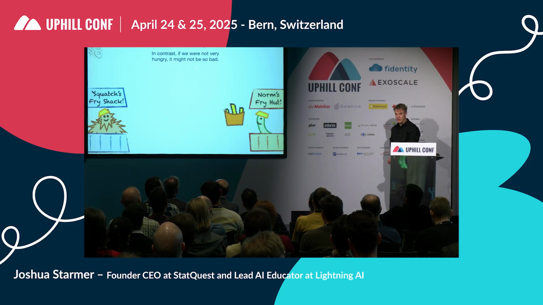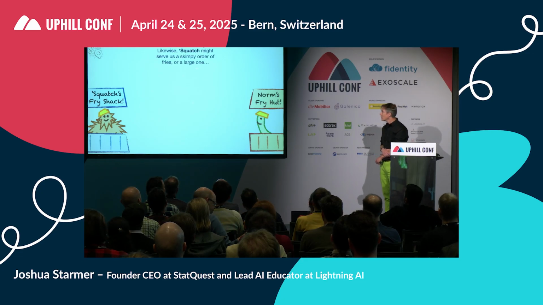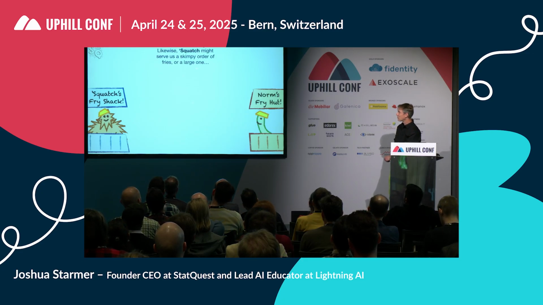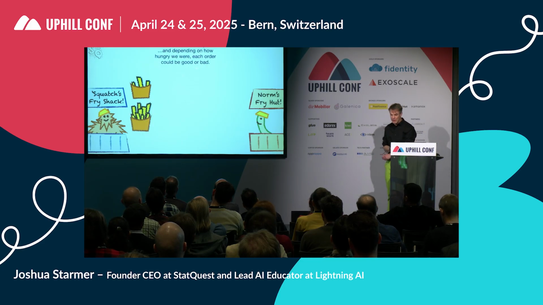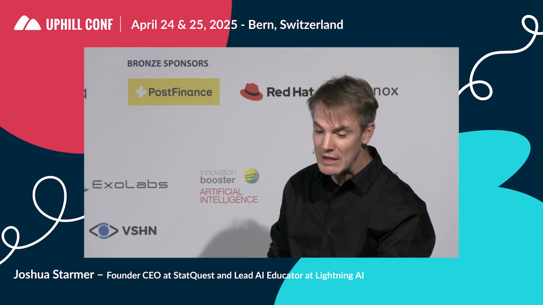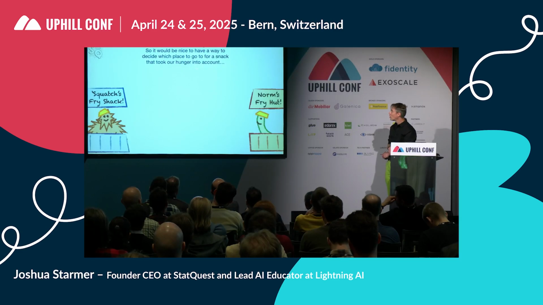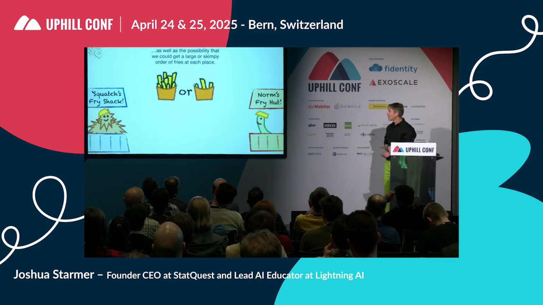Okay, in contrast, if we were not very hungry, it might not be so bad. Likewise, Squatch might serve us a skimpy order of fries or a large one. And depending on how hungry we were, each order could be good or bad. So it would be nice if we had a way to decide which place to go to for a snack that took hunger into account, as well as the possibility that we could get a large or skimpy order of fries at each place.